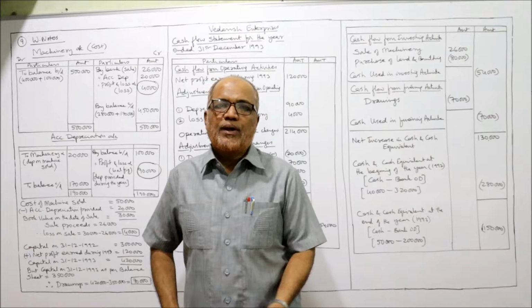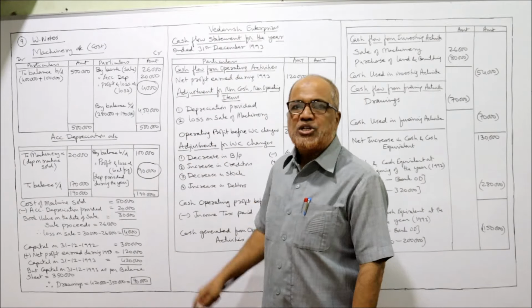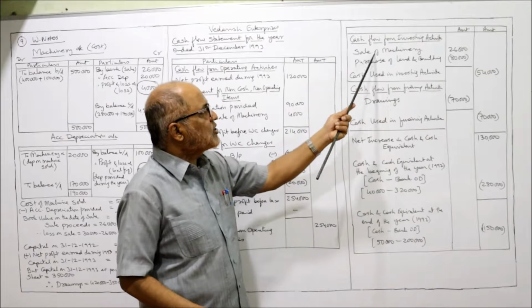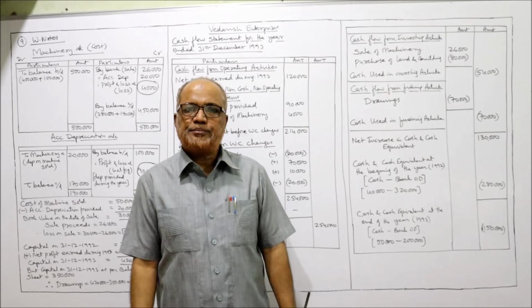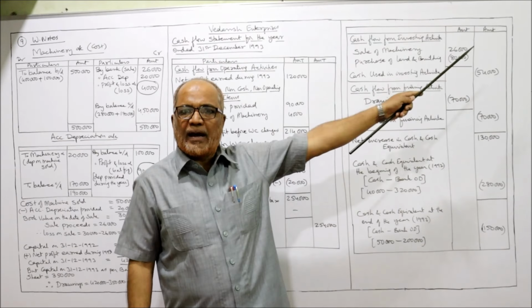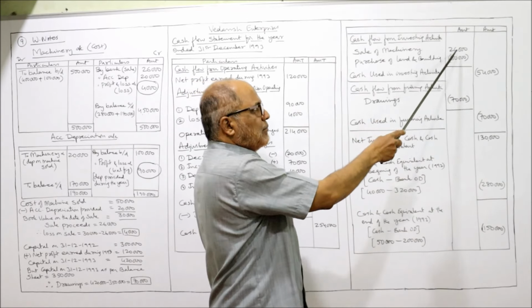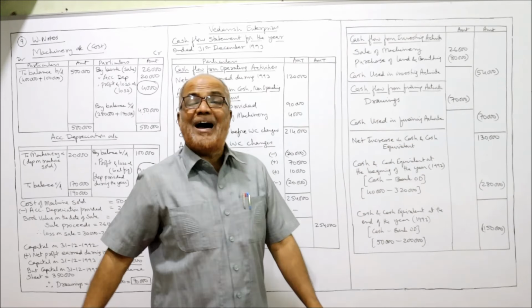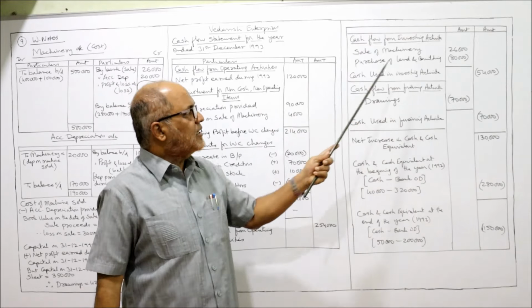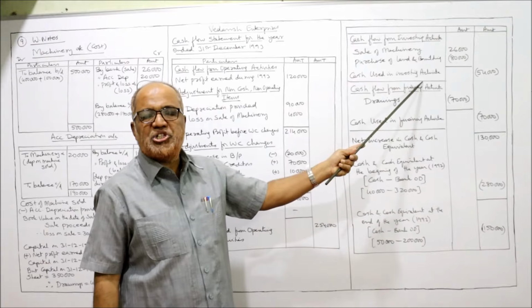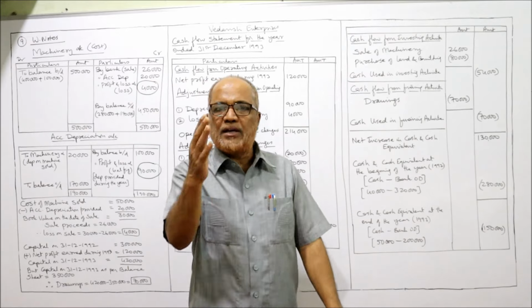Sale of machinery. One machine was sold for rupees 26,000. This 26,000 is inflow. Inflow without bracket. Outflow in bracket, minus. So 26,000 minus 80,000, you will get minus 54,000. This is the cash used in investing activities. That's all. The two activities are completed, operating and investing.